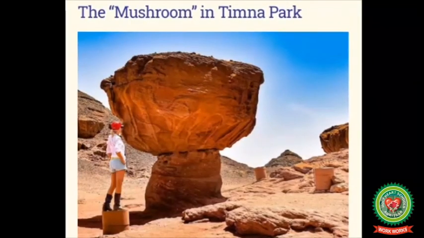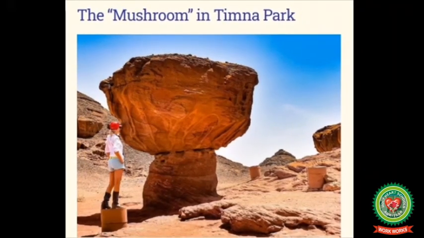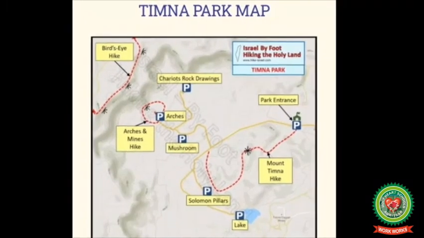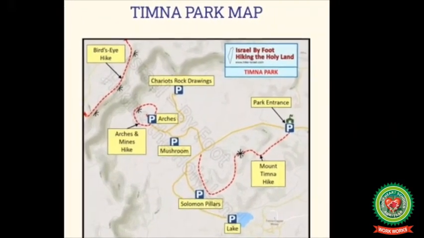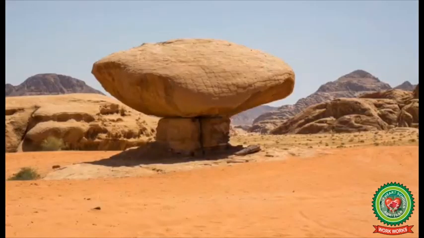Example, mushroom rocks in Timna Park, Negev Desert in Israel. Mushroom rocks have a broad upper part and narrow base formed due to abrasion at the base. It is formed due to greater erosion of the lower portion of the rock that assumes the shape of a mushroom.